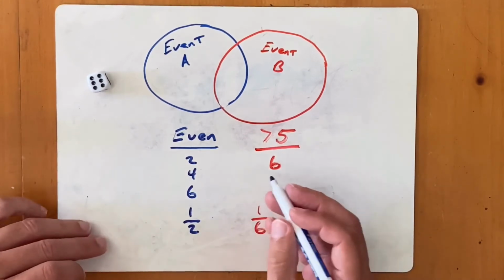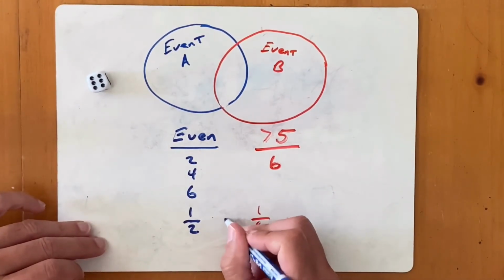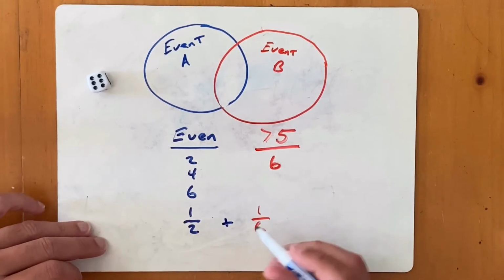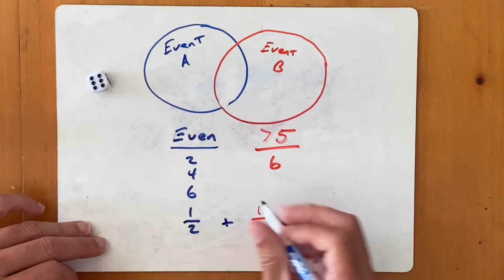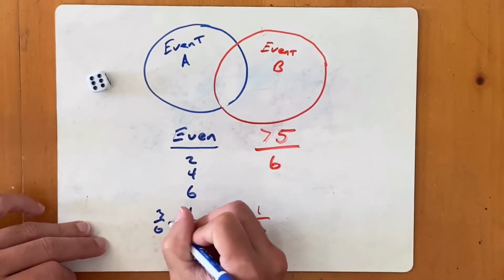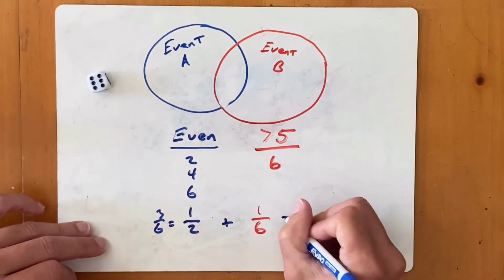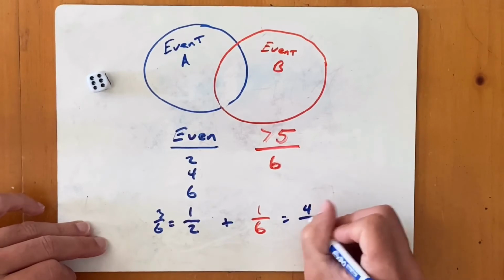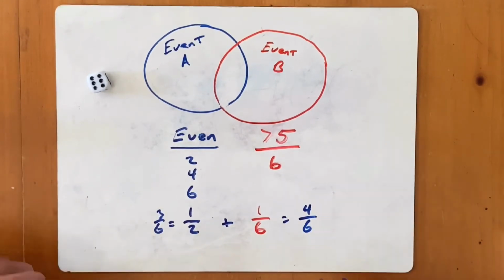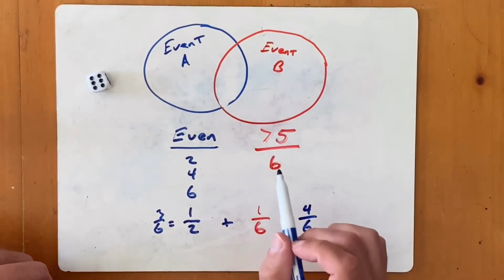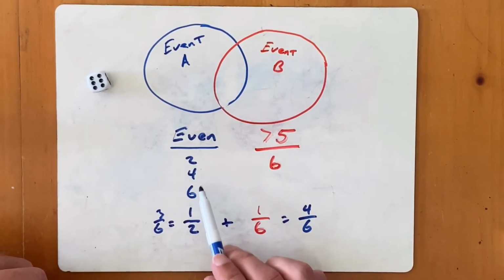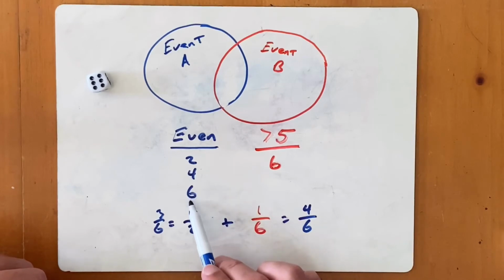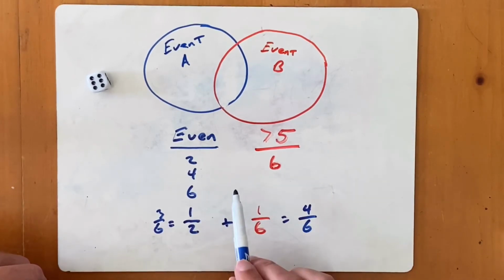So if I added those 2 together, I have to convert, so 3 out of 6 and 1 out of 6, that would equal 4 out of 6, or 2 out of 3. Now, the problem on this one is that I am counting this outcome twice.